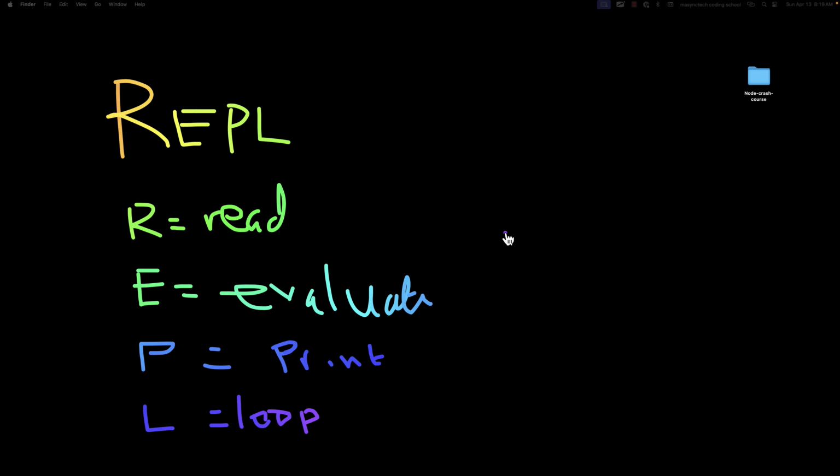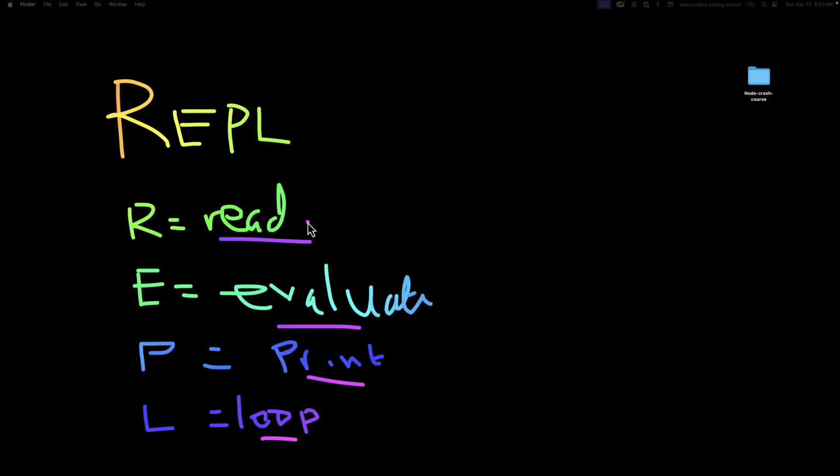In today's video, we are going to explore one of the most useful tools for learning and experimenting with Node.js, and that is the REPL, which stands for read, evaluate, print, and loop. Think of the REPL as a playground where you can read your input, evaluate your code, print the result, and loop back for more input. This is perfect for testing quick ideas, learning JavaScript features, or debugging code snippets without having to create and run entire files.